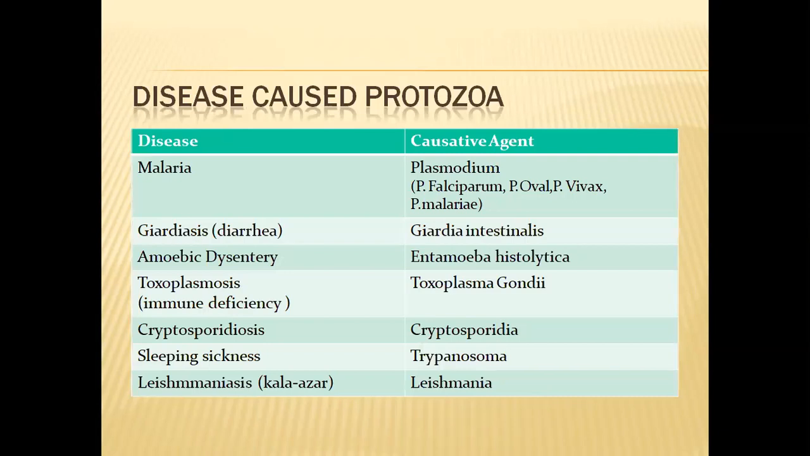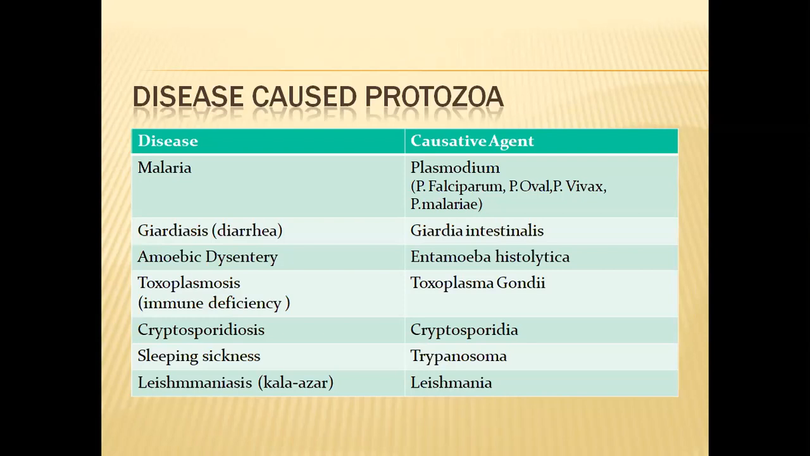And some of the protozoans cause diseases in human beings. Some of the diseases and the causative agents are listed in this slide. Malaria disease is caused by Plasmodium. In the Plasmodium genus, a couple of species are there. Of them, Plasmodium falciparum, Plasmodium ovale, Plasmodium vivax, and Plasmodium malariae are the four important ones which can cause malaria disease in human beings.